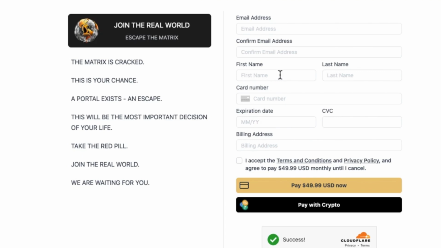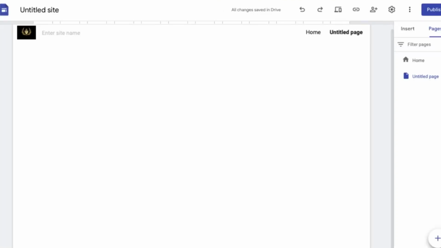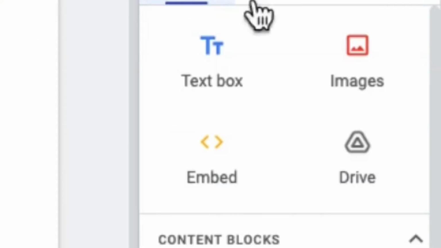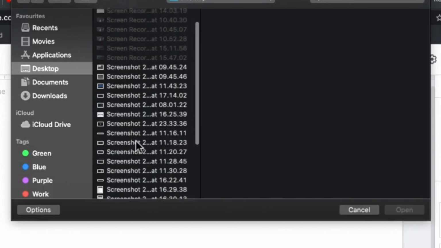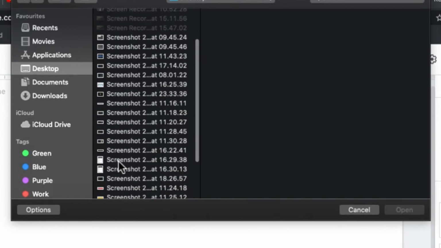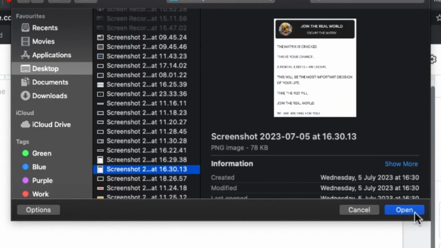Like I said, I'm using the screenshot tool right now to record my screen, so I can't do that live. But on your MacBook, on your PC, you can go ahead and screenshot this. And once you screenshot this, right, I'm going to come over here and drag and drop that. So I'm going to come over to insert, come over to where it says images, click on uploads. I'm going to look for the screenshot, right? So I'm going to come over to this. So we have the screenshot right now, guys. So I'm going to click on open.